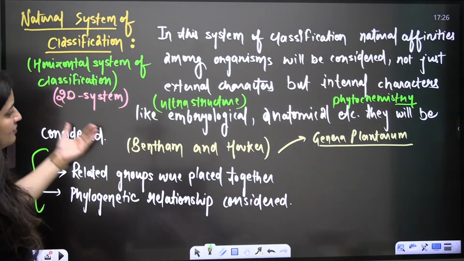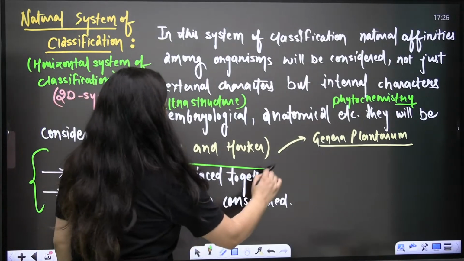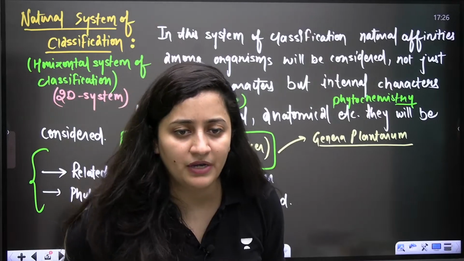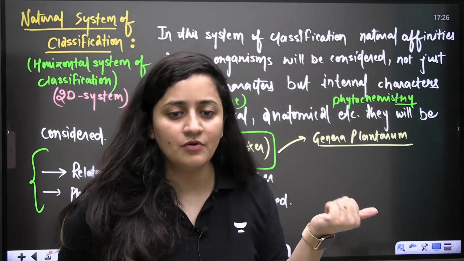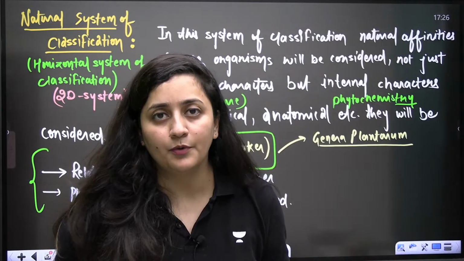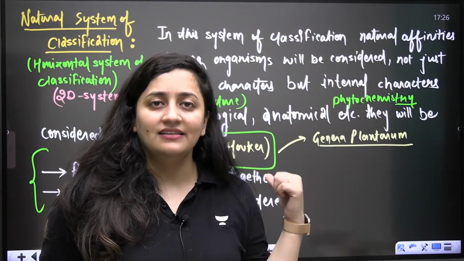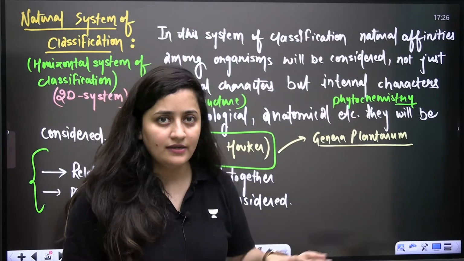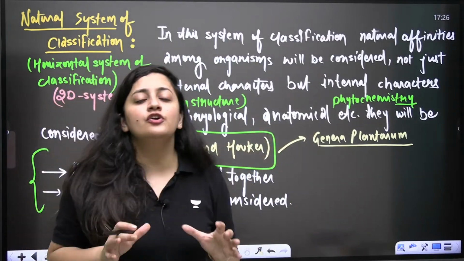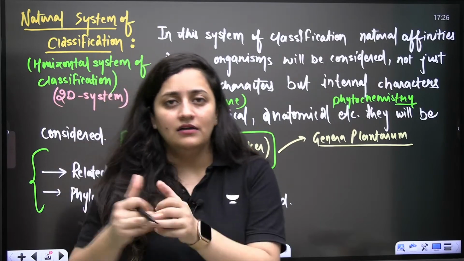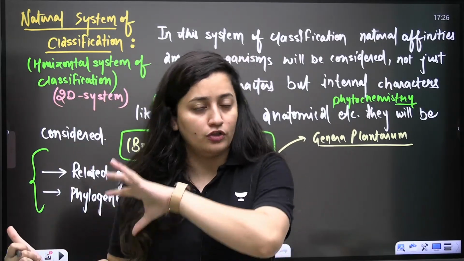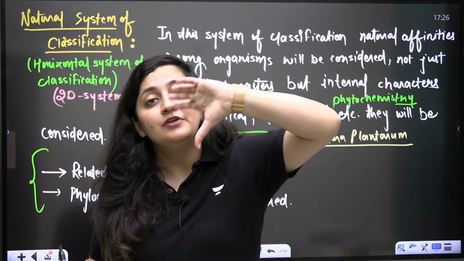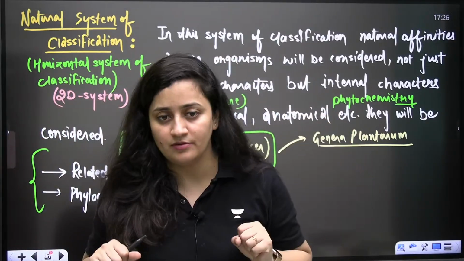But this system of classification was still not appropriate. Like you cannot say that this is the system that we should follow. What is the point here? The major drawback in the natural system of classification: although they preferred both external and internal characters, they still kept gymnosperms in between dicots and monocots.